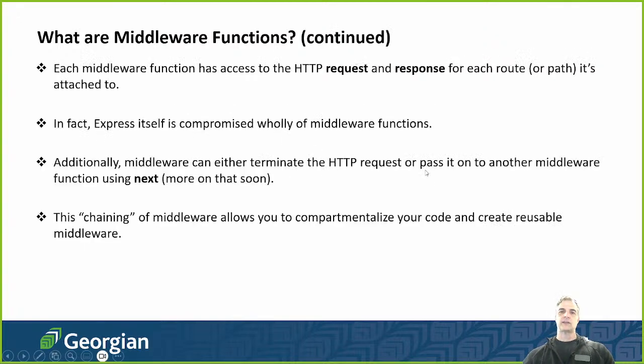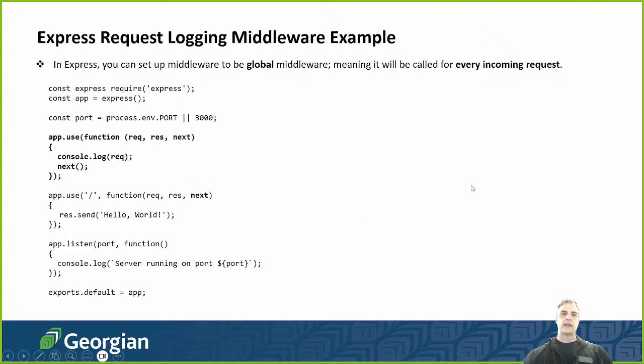Express is made up of middleware functions, and we can use something called function chaining, which allows us to go from one function to the next function to the third function to the fourth function in a big chain of functions. Here's an example of Express. When we set up global middleware, meaning it will be called on every incoming request, here is how we do that.